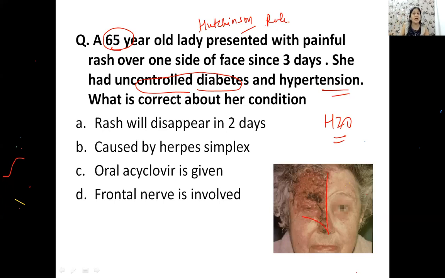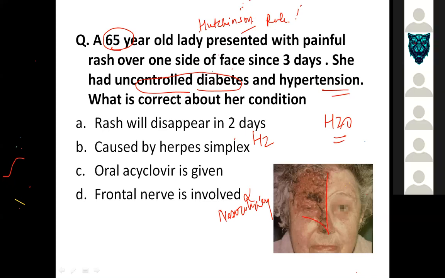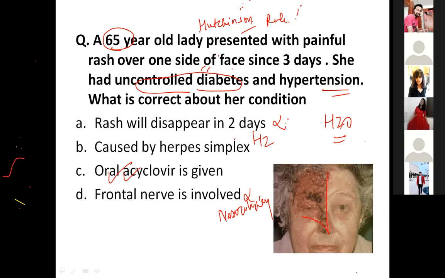So we know that it is not caused by herpes simplex, because it is caused by herpes zoster. And the frontal nerve is not involved here. You have total involvement of the nasociliary nerve, right? It is the nasociliary nerve, that's why Hutchinson's rule is followed. And we must give oral acyclovir for the treatment. Okay? What about the rash? I'm not sure whether the rash will disappear in 2 days or may take 5 or 7 days as well. So the treatment of choice will be oral acyclovir.